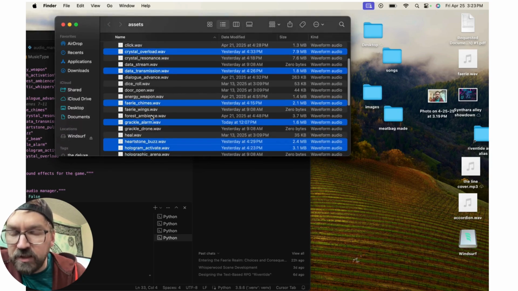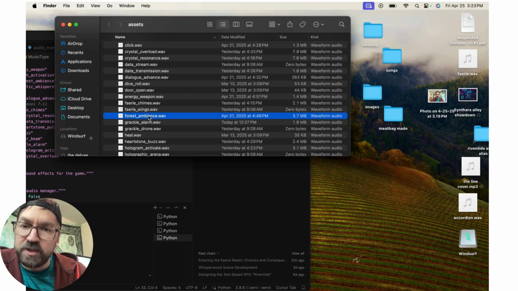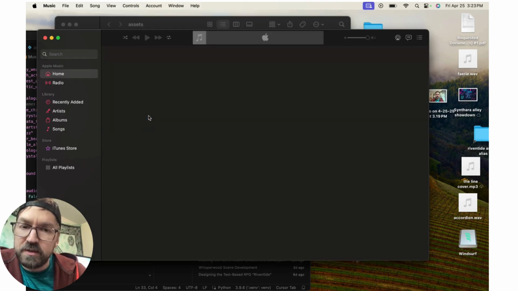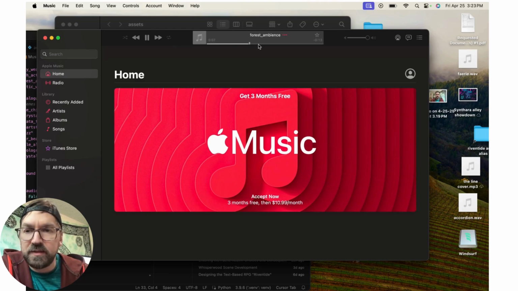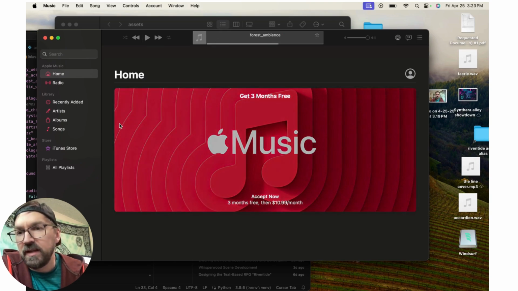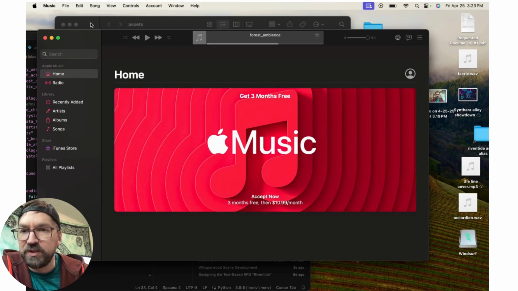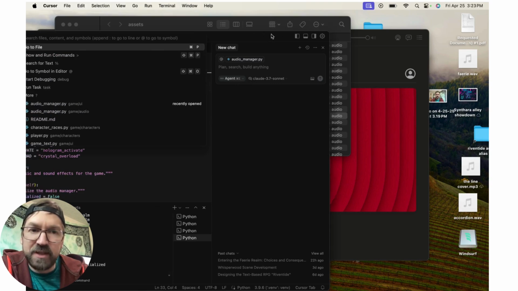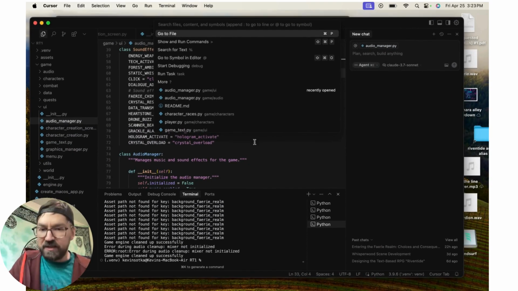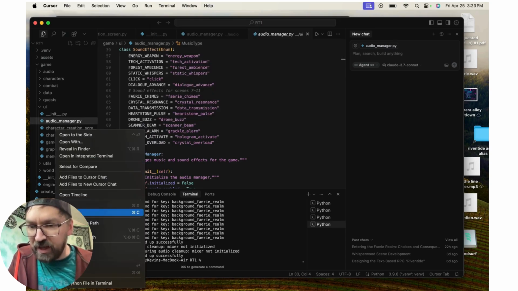And for a payoff moment here, one of the sound effects I made previously was this forest ambience. Sounds like this. And we installed that into the game. So the issue here with these recent sounds we made is that they appear later in the game than we have developed. But I will give you a little payoff moment with that forest ambience and when that is triggered and we can see it. Well, it's all triggered in the backend code.